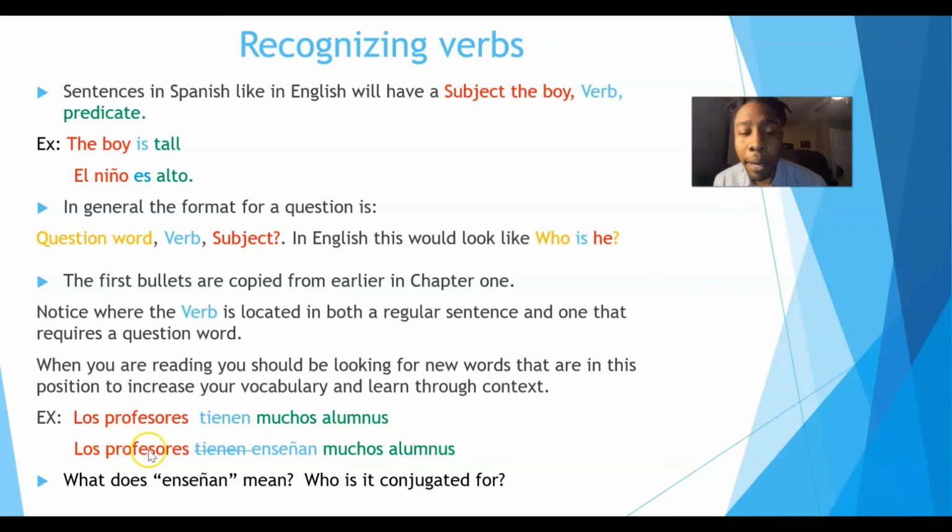So what might the teachers do for the students? Or what action might the teachers take on the students? Looking here, we know that it's the teachers who are doing it by the conjugation. You can learn what the conjugation should be for something like ellos, ellas, los, or las. And you might be able to figure out that this word is teach. So this says the teachers teach many students.